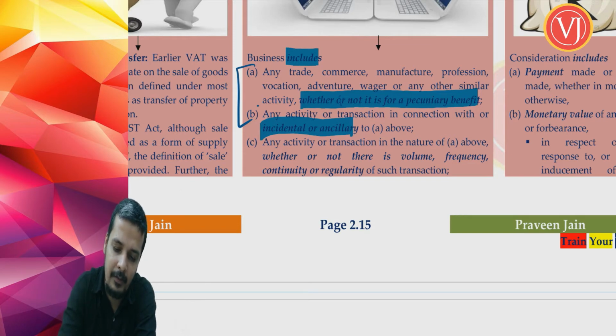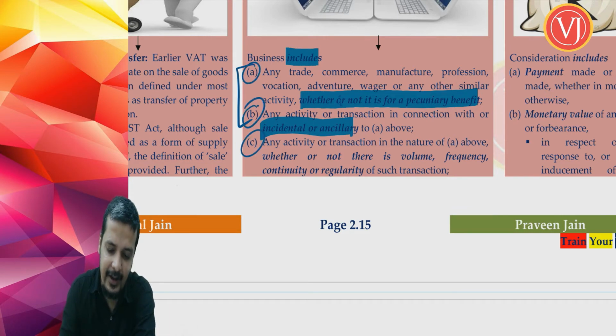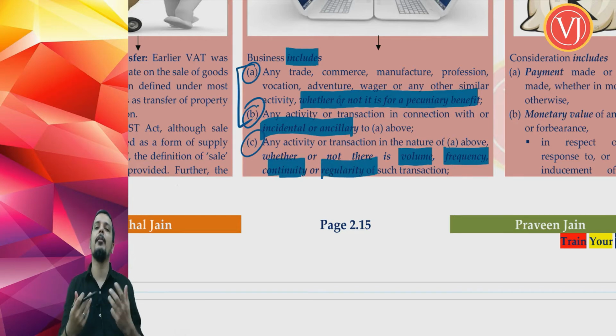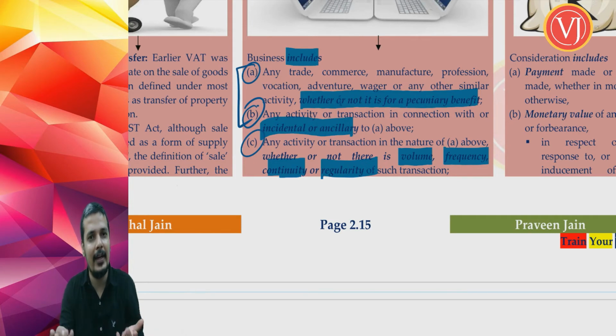So point number 1, point number A we have discussed, point number B we have discussed, now point number C. Point number C tells that any activity or transaction in the nature of A above, what is not relevant, whether or not there is volume or there is frequency or there is continuity or there is regularity, it will be called as business. If at all you are covered by point number A, you cannot tell that, see, I don't have that volume. Volume is not relevant. Frequency, I don't do it frequently. Frequency is not relevant.